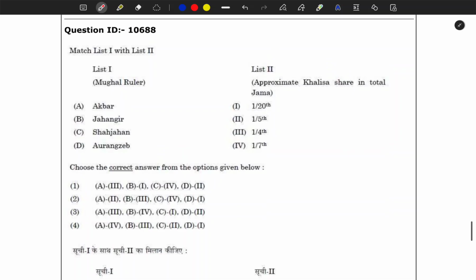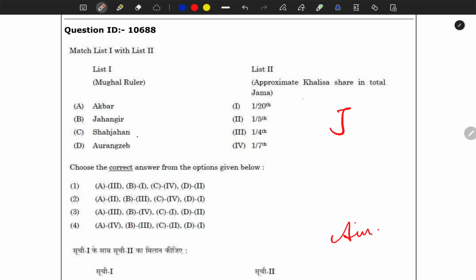Next question is to match the following Mughal rulers with the approximate Khalisa share in total. Here also you have to apply logic. We do not know the exact figures, but you have to start from Jahangir and end at Aurangzeb, because Shah Jahan and Akbar are also there.